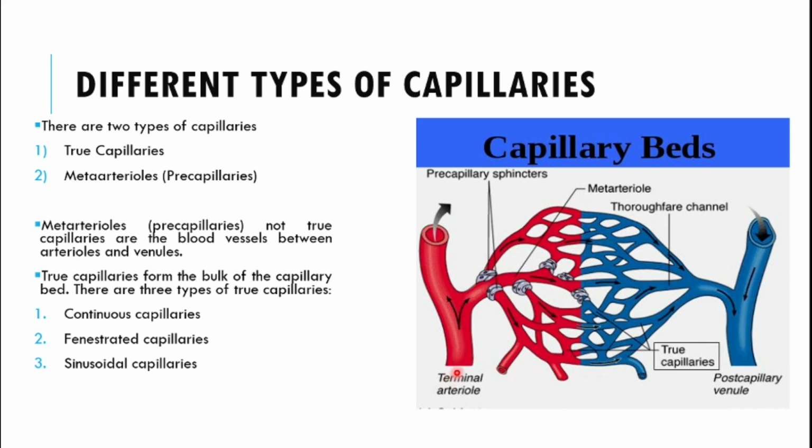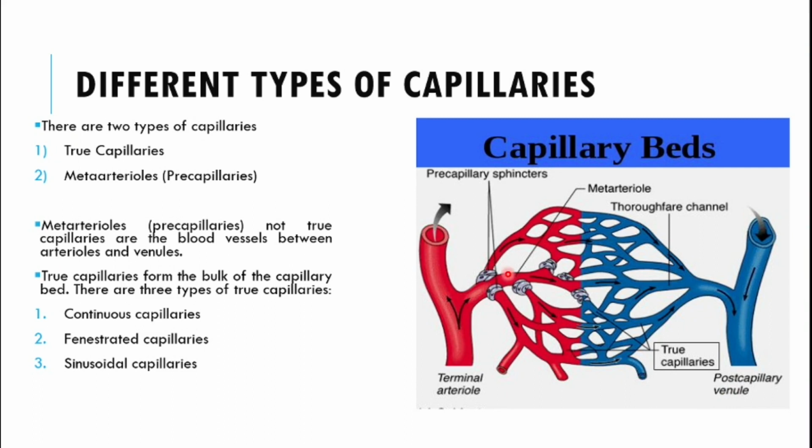So the oxygen-rich blood comes into the arterioles from the heart, and then it goes into the capillaries, and this is the oxygen-rich blood as it is shown by the red color. So the oxygen from the blood will be dropped off into the tissues, and the blood then picks up the metabolic waste and the carbon dioxide from the tissues, and then it becomes deoxygenated, shown by the blue color. This deoxygenated blood then goes into the venules and then into the veins, back into the heart.